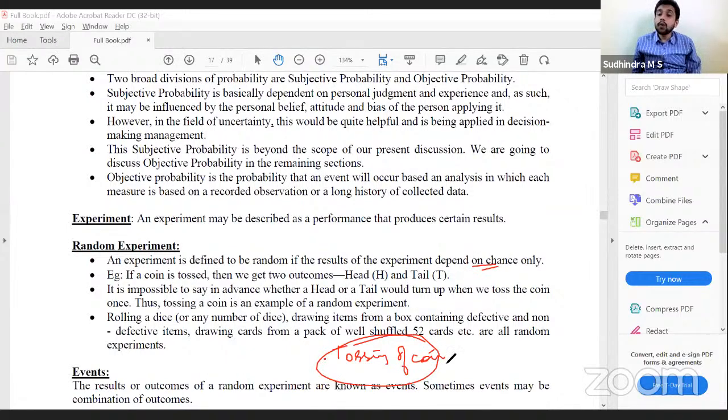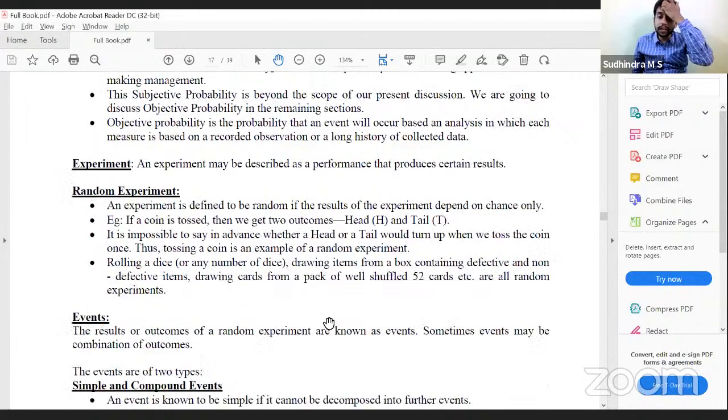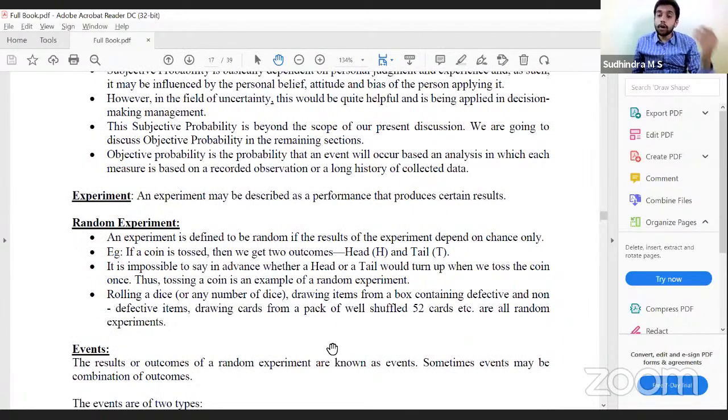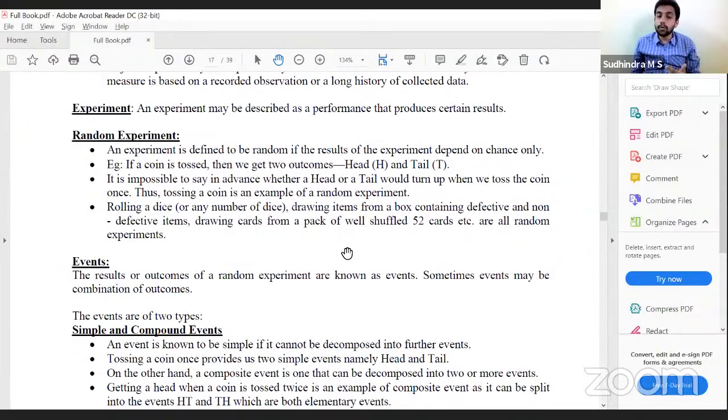And what are the events of this tossing of coin? What are the results? Getting head or tail. So head or tail are the two events of the random experiment of tossing of a coin. Okay, so events are the results or outcomes of a random experiment. Sometimes events may be combination of outcomes also. So there are two types of events: simple event and compound event.